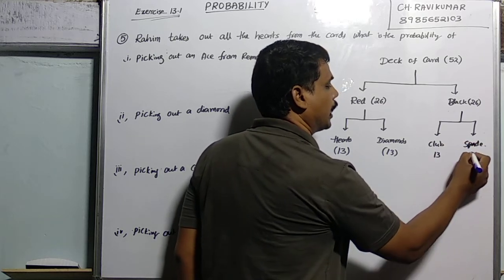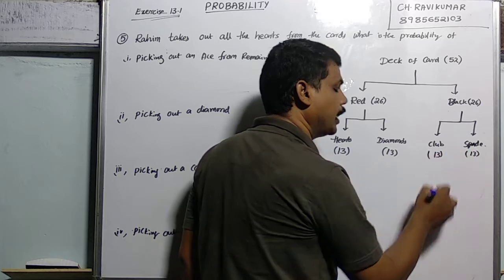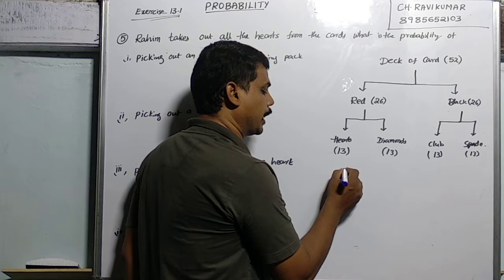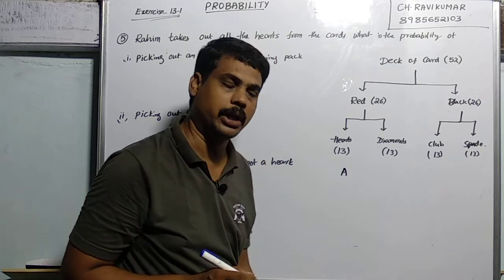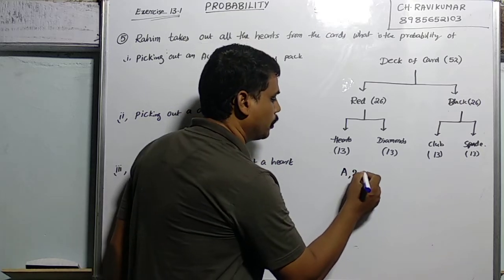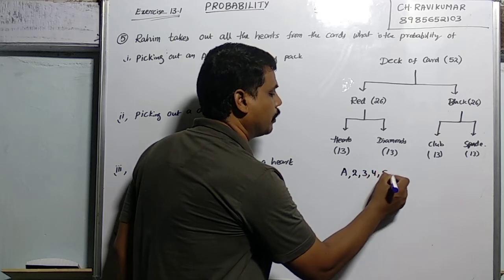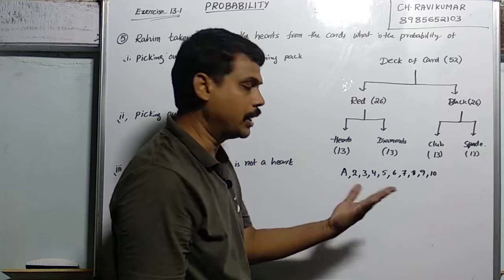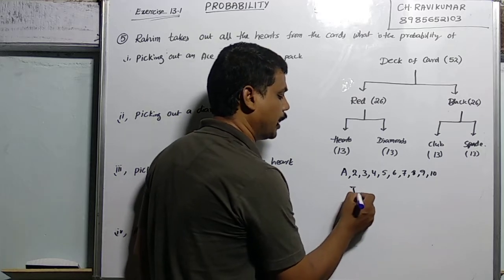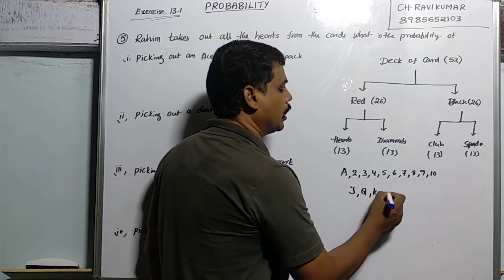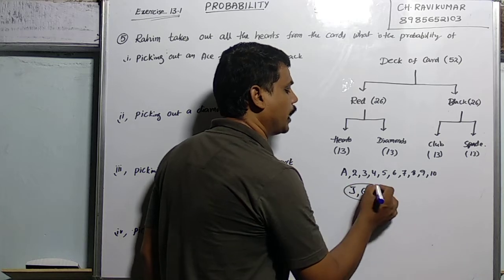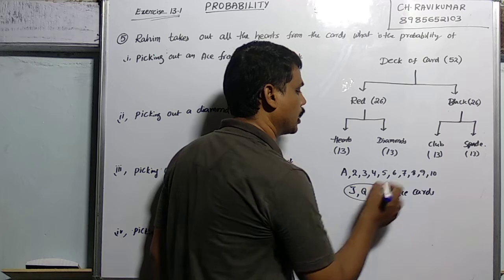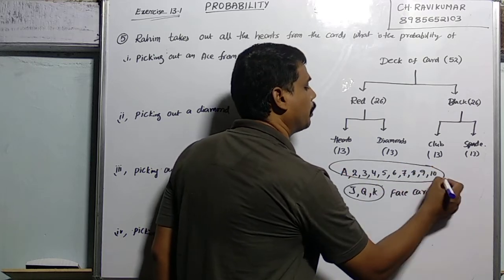Clubs are 13 cards and spades also 13 cards. In each of these 13 cards, separately, there is an ace, meaning number 1, then 2, 3, 4, 5, 6, 7, 8, 9, 10. After that there are 3 cards: J, Q, K. These 3 cards are called face cards, and the other cards are called number cards.